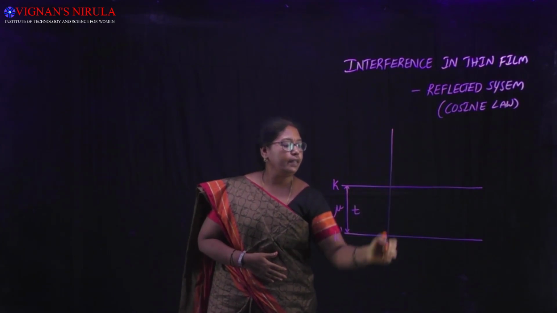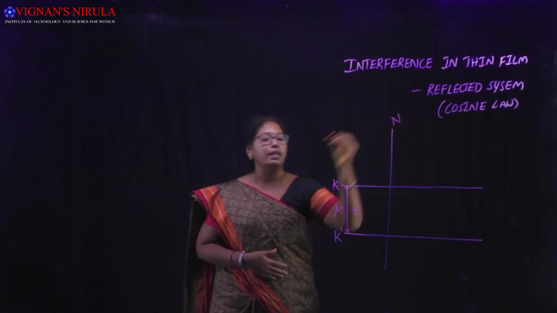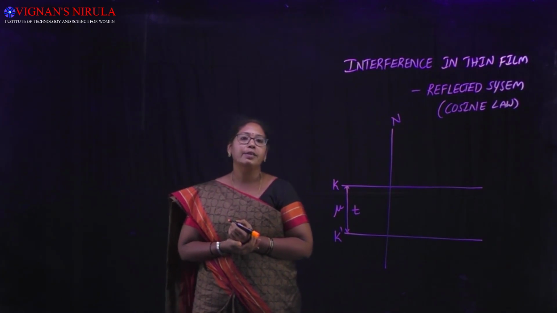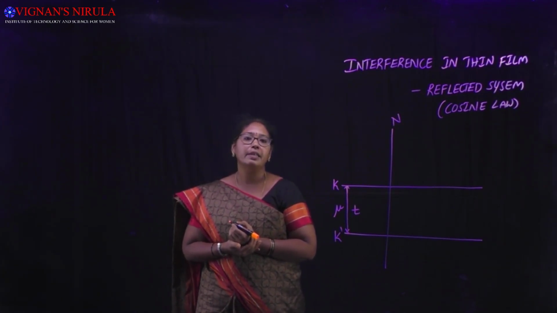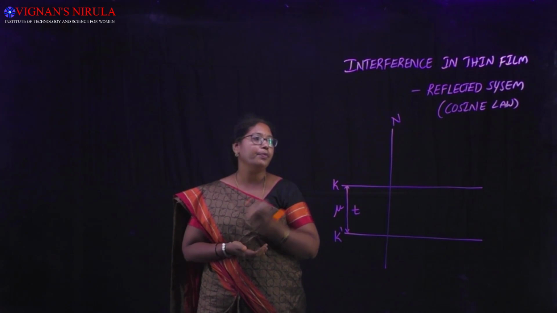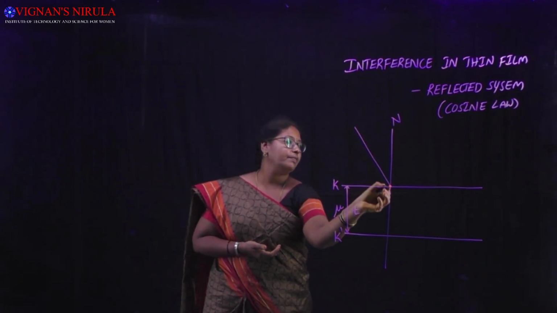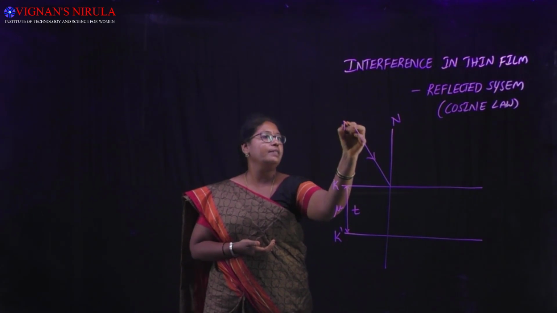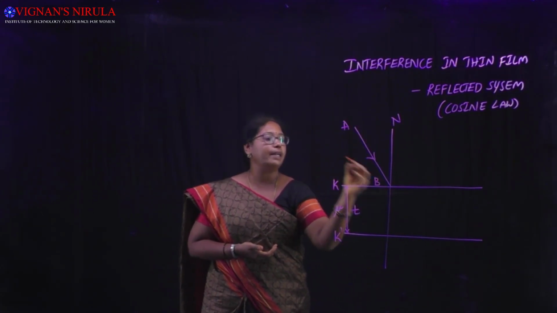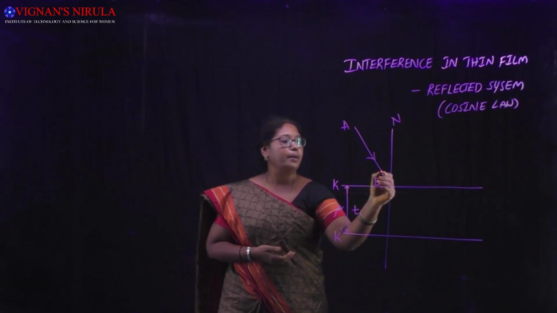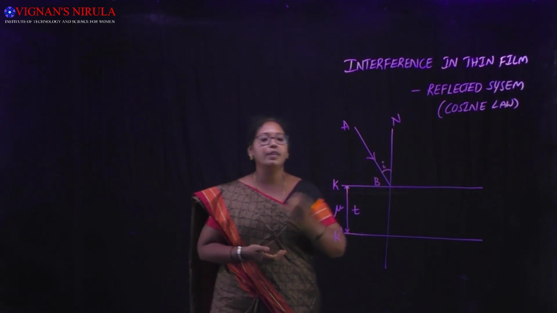Let n be the normal drawn onto the surface of the film. When a monochromatic light of wavelength lambda is incident on the film, one such ray is AB. This incident light ray makes an angle I with the normal.